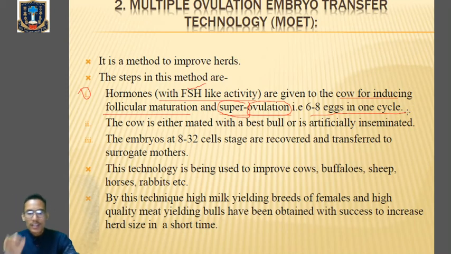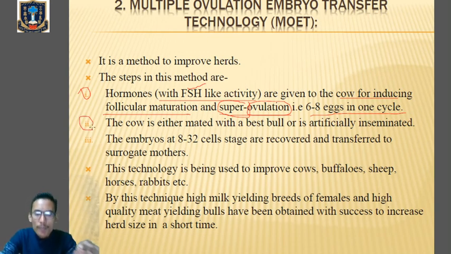So the first step is that hormones with FSH-like activity are given to the female cow so that it will induce follicular maturation and lead to superovulation, where 6 to 8 eggs will be released. After that, the cow will be mated naturally with the superior male, or we will follow the technique of artificial insemination. Clear? Now it's clear what artificial insemination means.